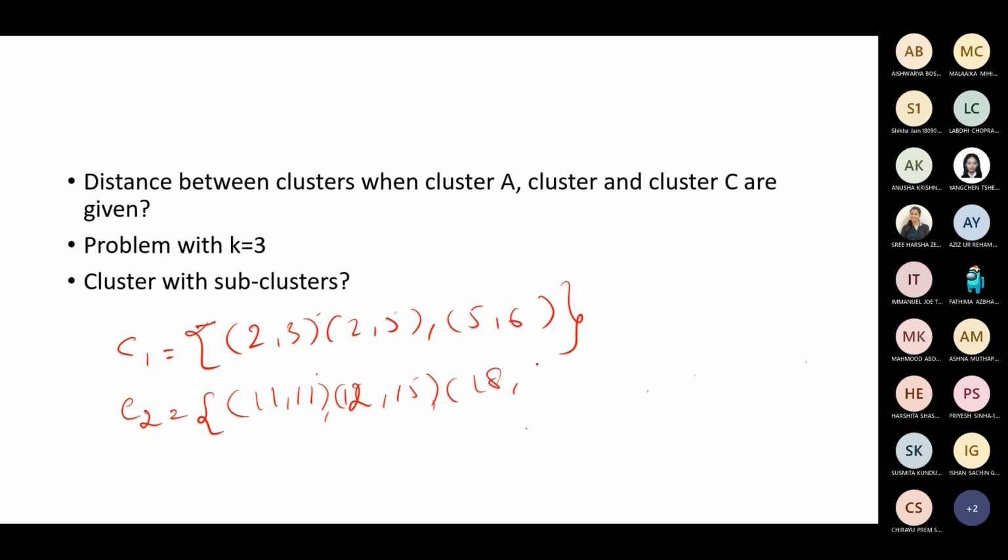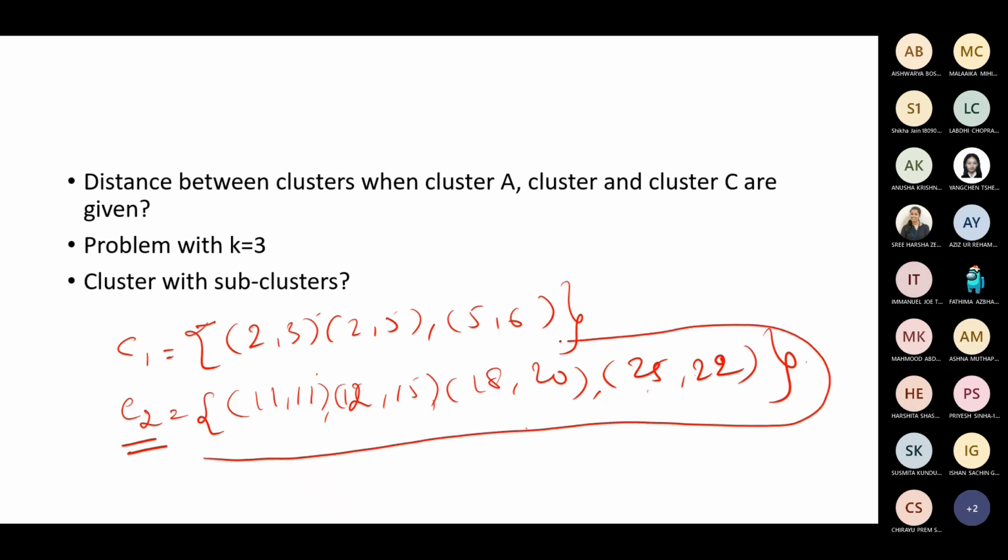Randomly some features I took. Say 2 clusters are given, and you may be required to add a subcluster of C2, for example. So you may have to divide, partition this into 2 clusters.